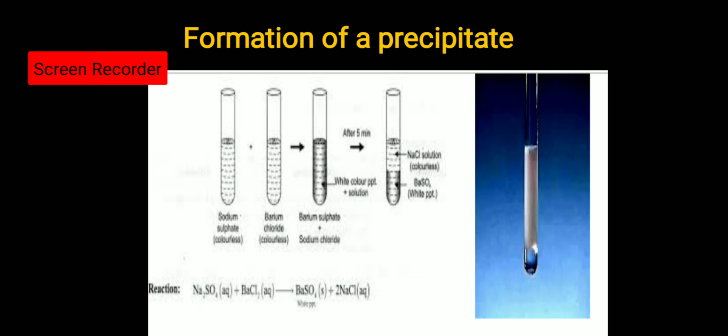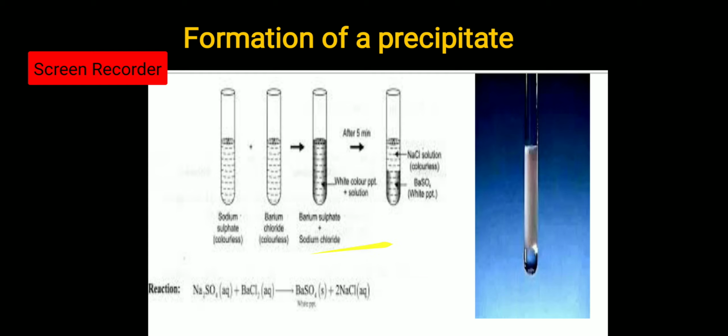Now another characteristic of chemical reaction is to form a precipitate. What is a precipitate? A precipitate is not a clear solution; the insoluble salt formed during the chemical reaction is known as a precipitate. When sodium sulfate reacts with barium chloride, it forms barium sulfate and sodium chloride.